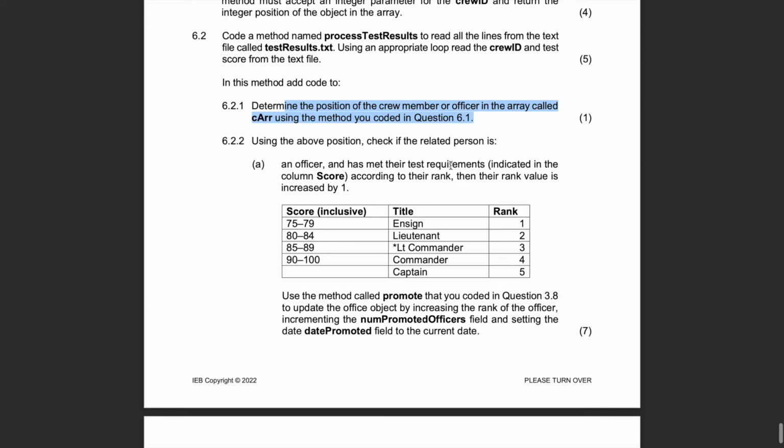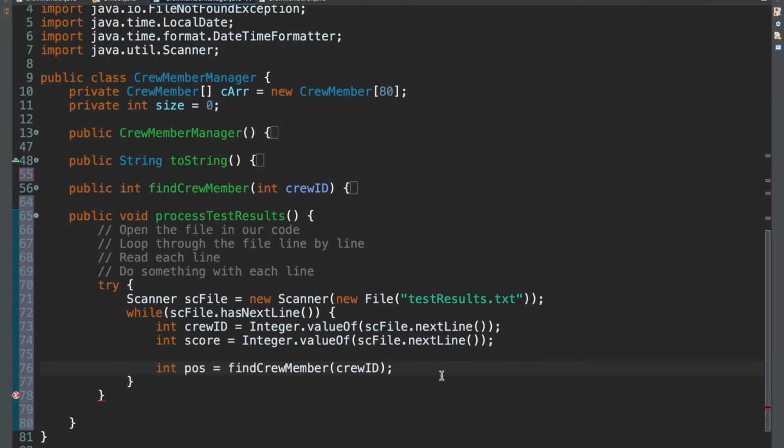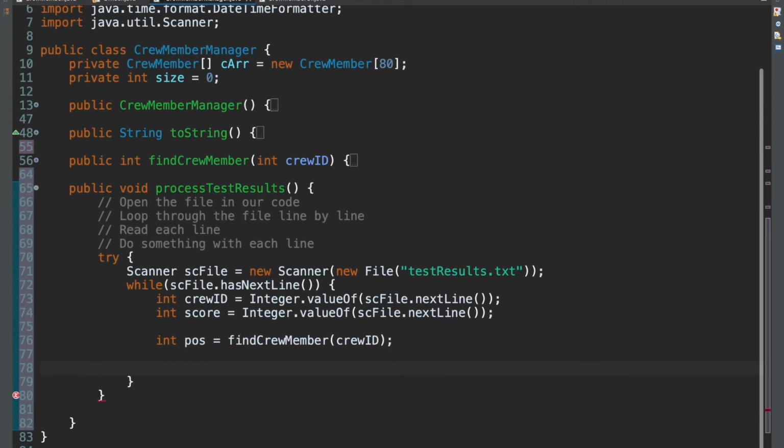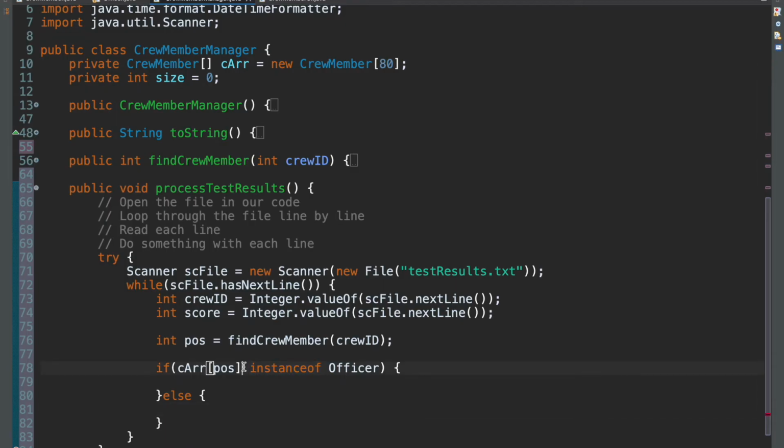Now, 6.2.2. Using the above position, check if the related person is an officer and has met their test requirements. Okay, so before we read forward, let's do this. I have to check if they're an officer or a crew member. How do we check that? Well, to do that, we need to use this method called instanceof. So we're saying if the object in the array at position is an instance of Officer, then we do something, else we do something else. All this is saying is if this object here has the type or belongs to the class of Officer, then do this. Otherwise, do that, right?